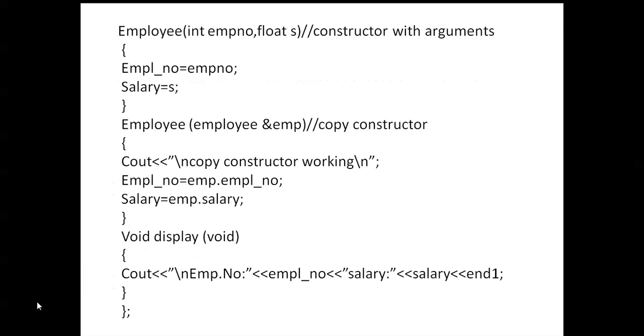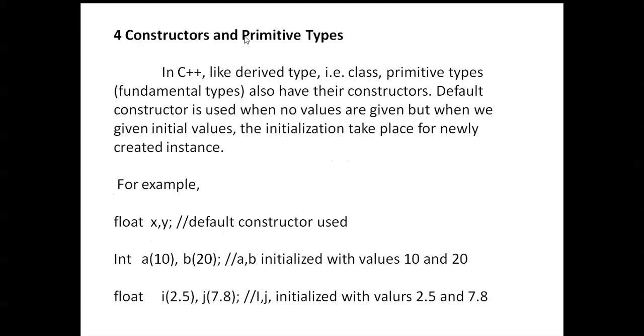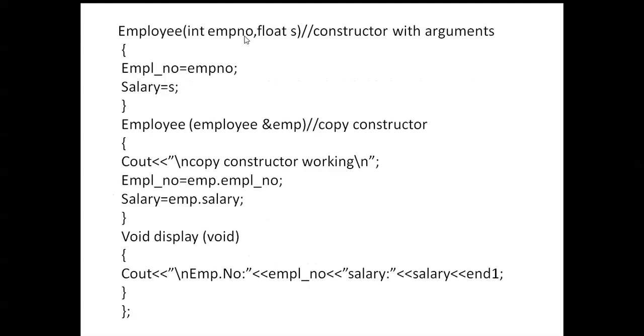Next, inside Employee you can give the arguments: int emp number, float salary. This is the constructor with arguments. A constructor is nothing but when the class name and the function name are both the same, then that is called a constructor. Here, with the arguments employee number and salary.